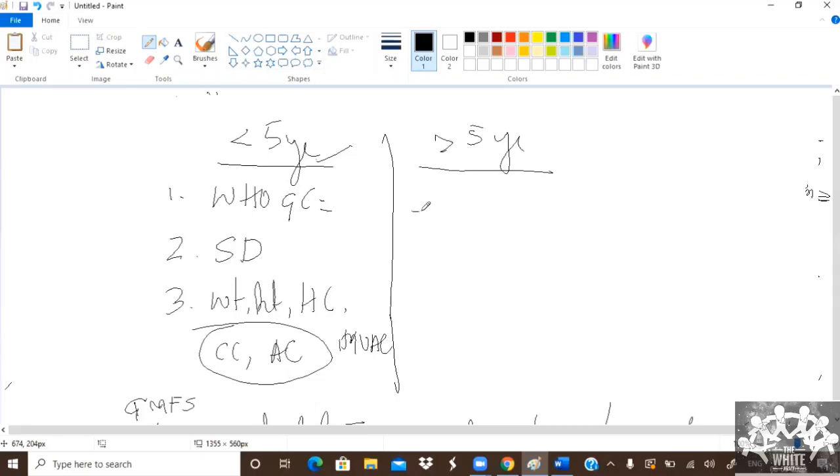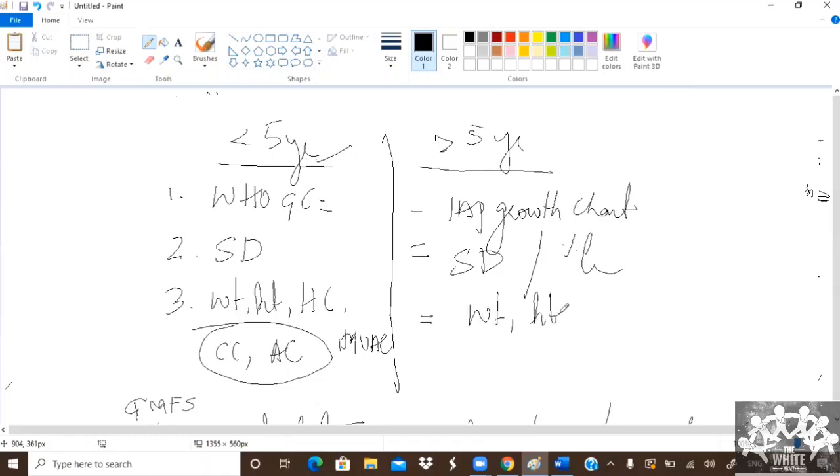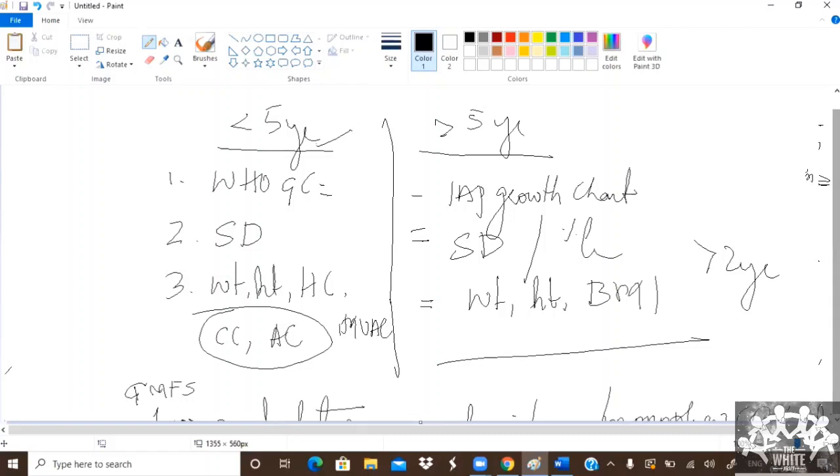Above 5 years, you have to use IAP growth charts. And you can use any of the things. You can use standard deviation or percentage. And you have to mention weight, height, and BMI. Some books mention more than 2 years, some books mention more than 5 years. Basically, WHO growth charts are for until 2 years, but Indian IAP has told that you can use these growth charts up to 5 years also. Okay.